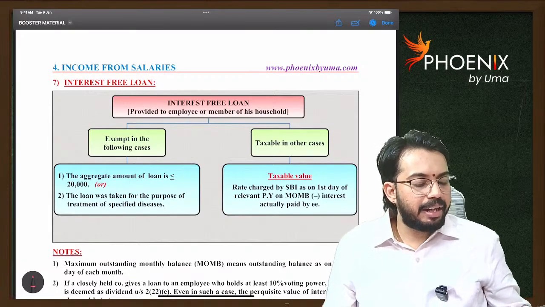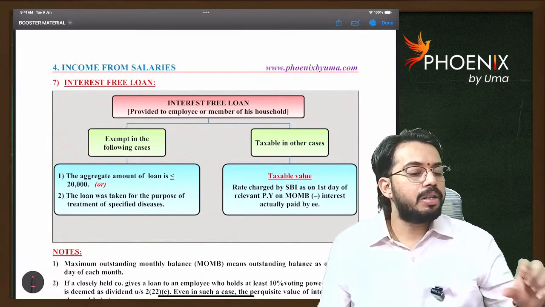Section 17(2)(vii) and (viia). Can you ask the concept?